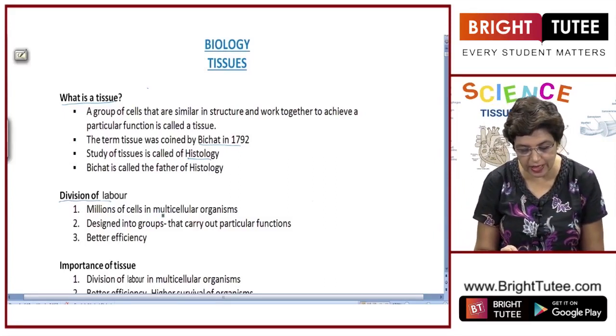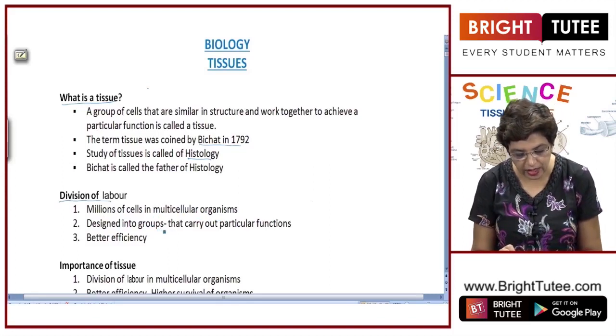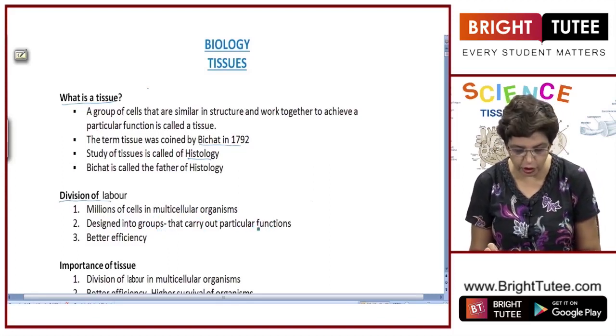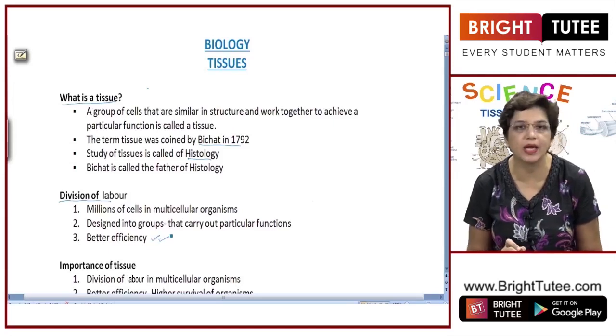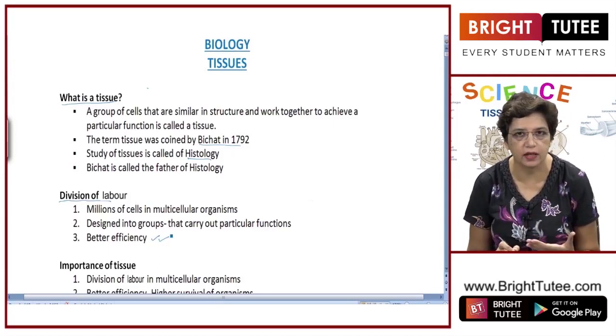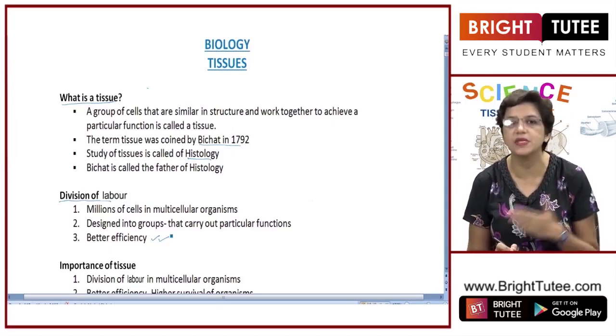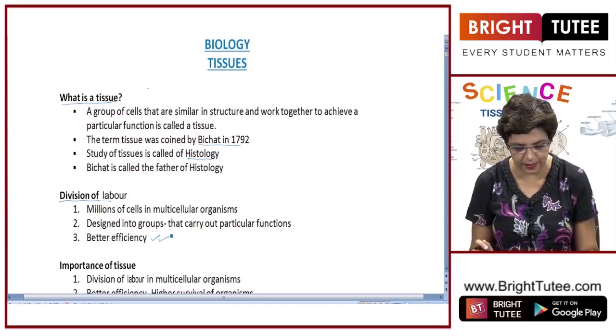So there are millions of cells in multicellular organisms which are divided into groups. These groups carry out particular functions. So due to this, the functioning of the organism becomes more efficient and the lifespan is much higher in multicellular organisms as compared to lower organisms or unicellular organisms.